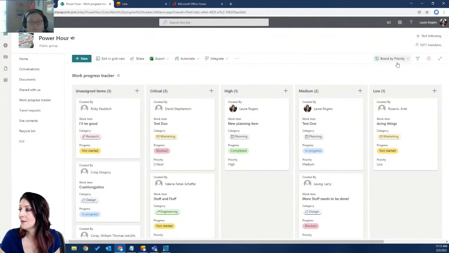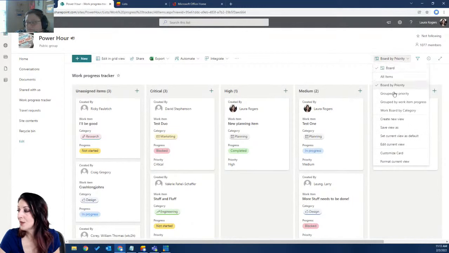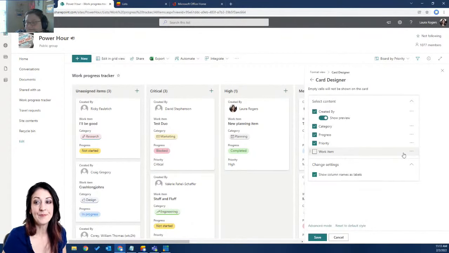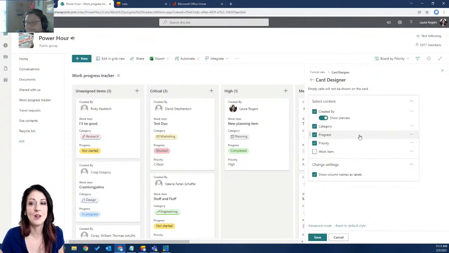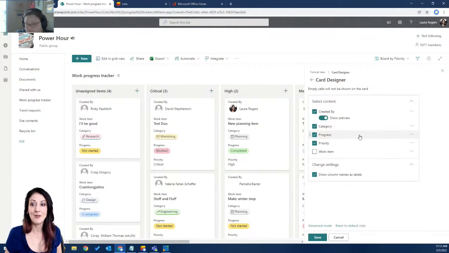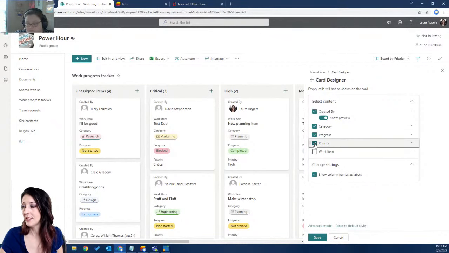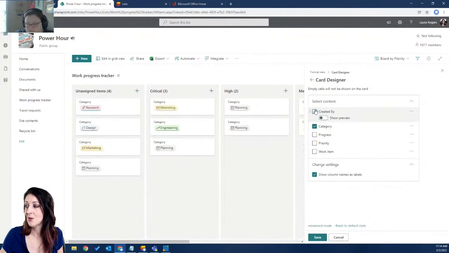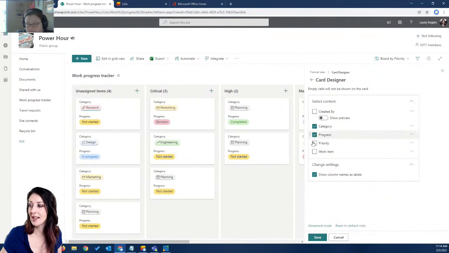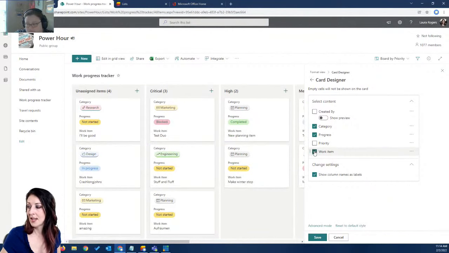All right, another thing we have with this board view is the ability to customize the card. And I feel like we talked about this when the new grid view came out. I feel like we did a whole power hour about that and about this card designer. So this lets you design the way you want these cards to look. So I can say I don't want priority there, or progress. Maybe I only want to see the category. I don't care who created it. As you can see, as I check the boxes, it lets me immediately see what it's going to look like. So I can click save. So that's my card designer.